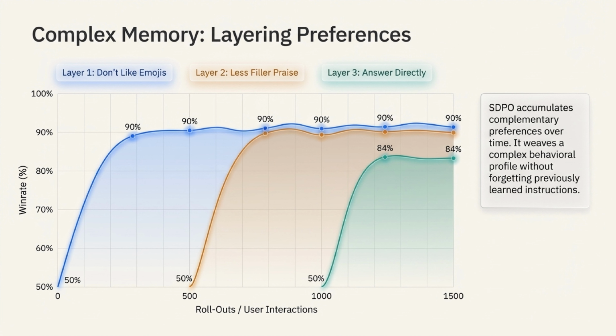SDPO also features complex memory, allowing for the layering of preferences. Over time, a user might indicate they don't like emojis, want less filler praise, and prefer direct answers. SDPO accumulates these complementary preferences over time. It weaves a complex behavioral profile without forgetting previously learned instructions.